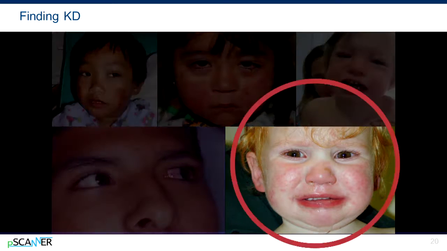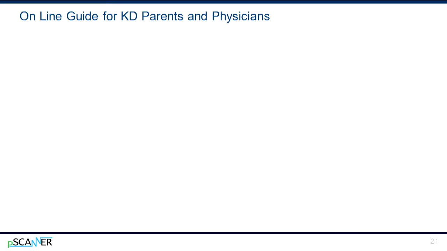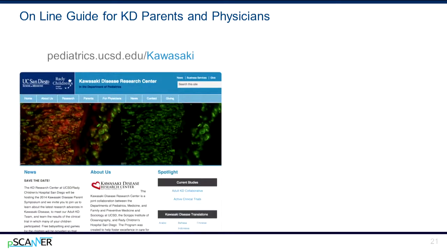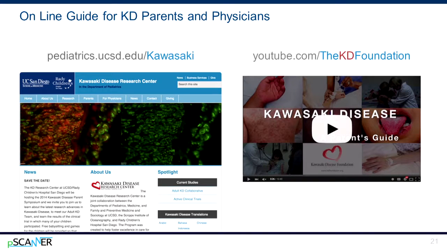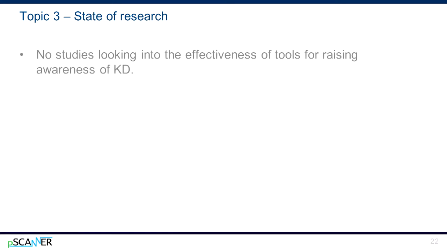This makes it very important that those who are frequently in contact with children are well aware of the potential signs of KD. Those in frequent contact include parents, caregivers, child care workers, school staff, and others. There are resources for parents that help to raise awareness of KD. Websites such as the Kawasaki Disease Foundation and the University of California, San Diego. Currently, there are no studies looking into the effectiveness of tools for raising awareness of KD. We don't know who has access to these tools, whether they effectively increase awareness, or how they can be improved.